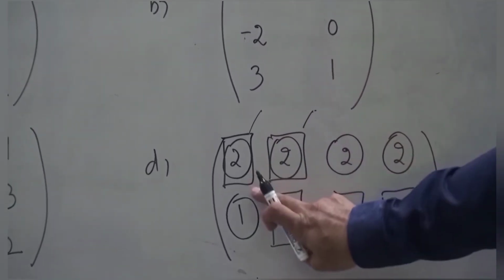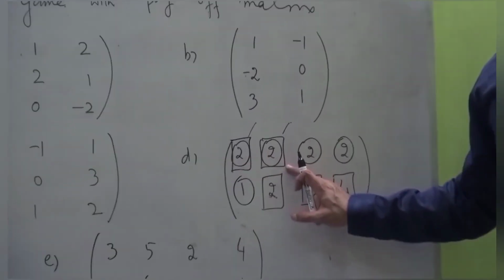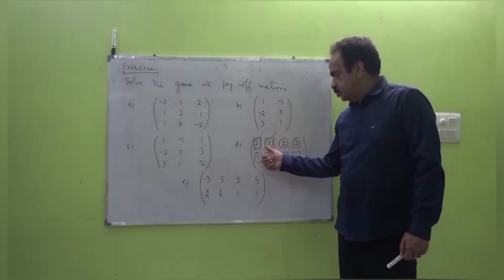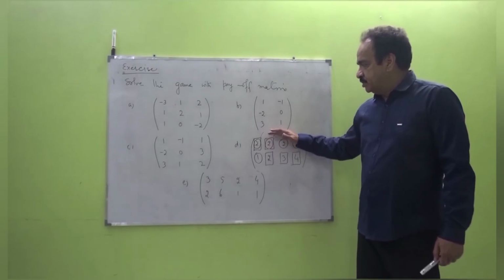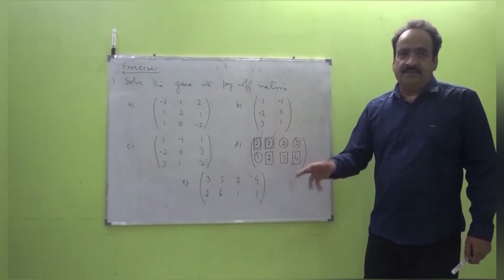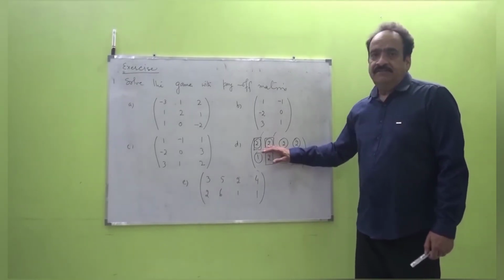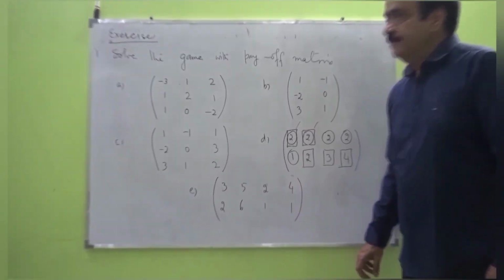So we have in this game 2 saddle points, 1, 1 and 1, 2. So the value of the game will be the same here, it is 2. Optimal choice for P1 is 1, whereas optimal choices for P2 are either 1 or 2. You can play number 1 or number 2. So 2 will be the value of the game. Likewise, solve all these other problems.